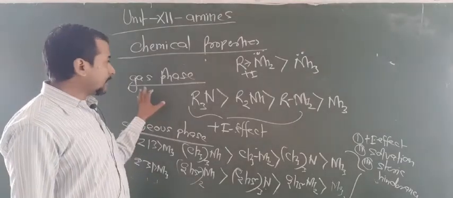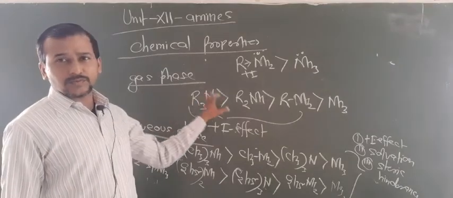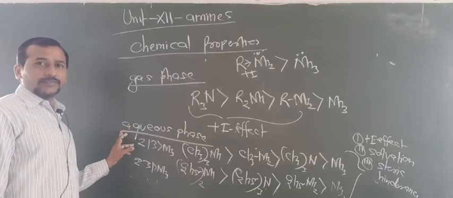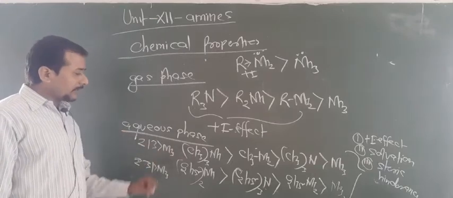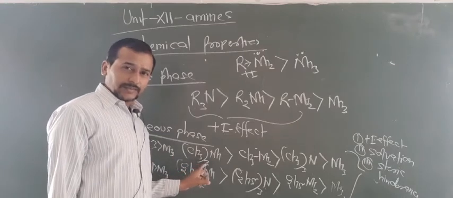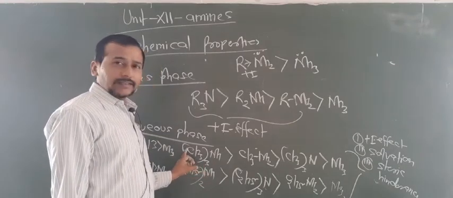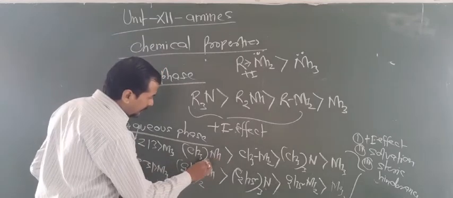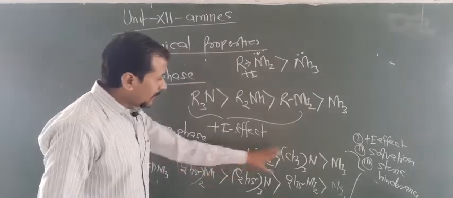Again listen: in gas phase you have to follow 3, 2, 1, and then ammonia. But in aqueous phase two cases arise, one in terms of methyl and one in terms of ethyl. So for methyl as a substituent, in that condition you have to learn 2 degree, then 1 degree and 3 degree.